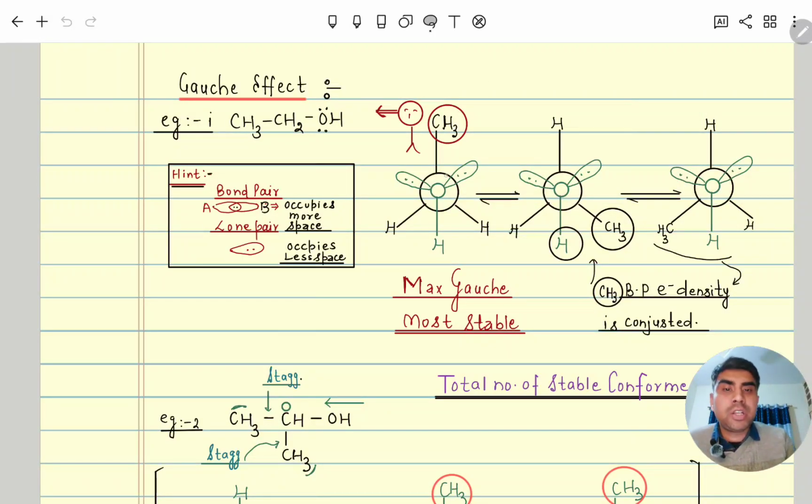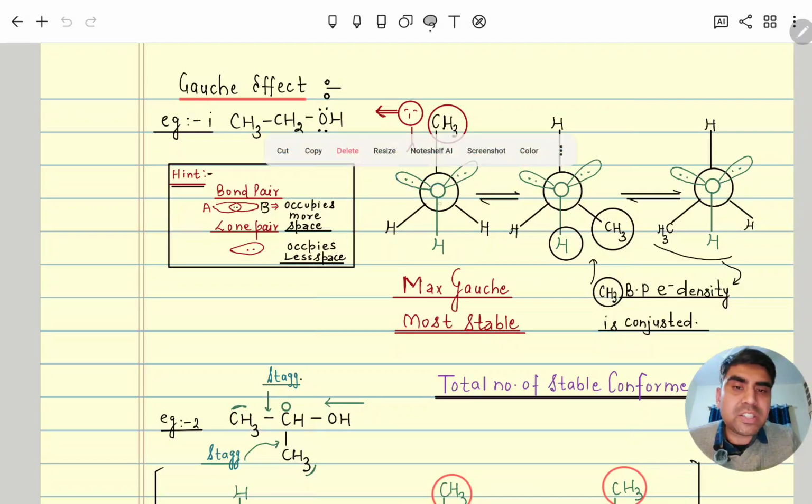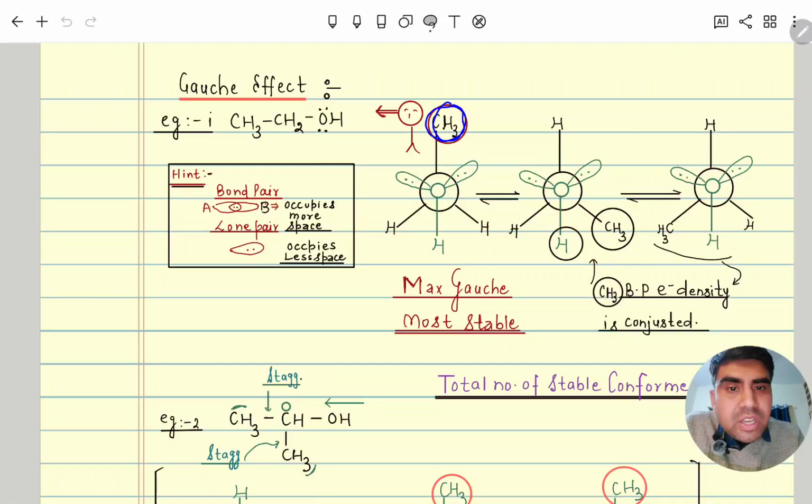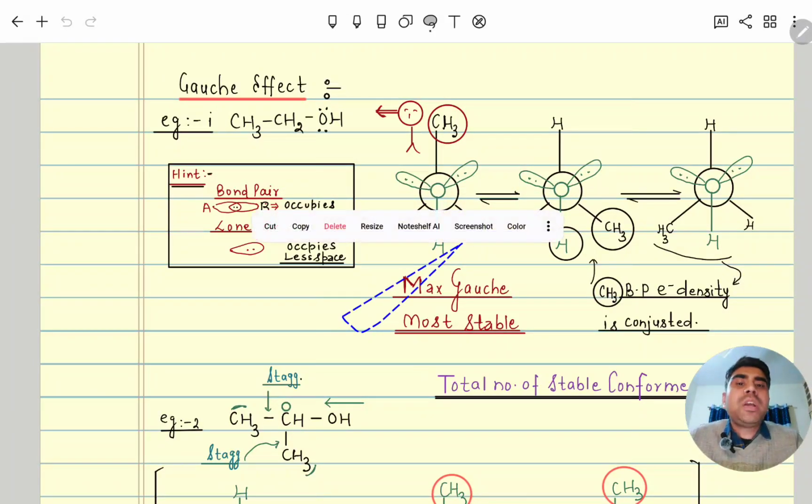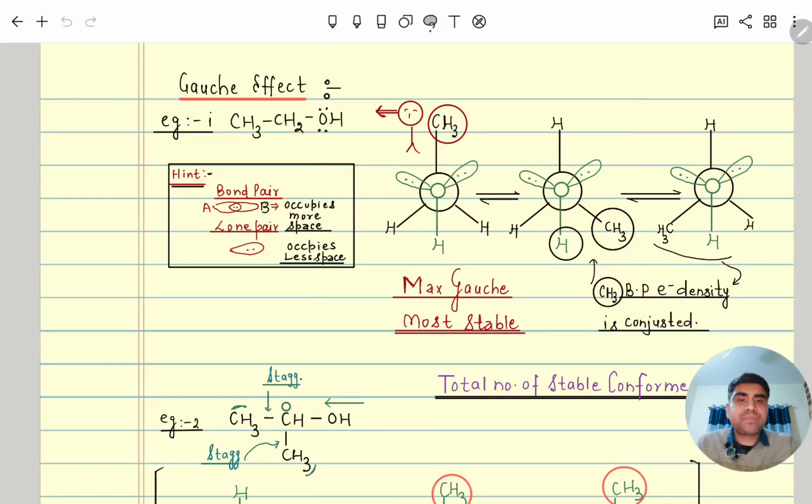Now we can see that since lone pair is occupying less space, but bond pair occupy more space, and along with that this is bulky group. So now we can see that this bulky group is in between two lone pair, which is occupying less space. So this CH3 is feeling less repulsion, less steric hindrance, because here both are lone pair, and lone pair are occupying less space. So this is called maximum gauche. Maximum gauche means this is maximum stable. Like there we discuss anti is more stable.